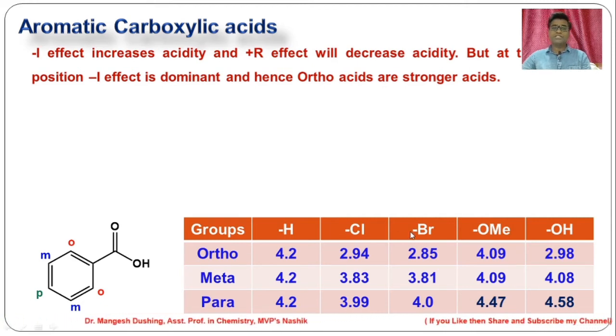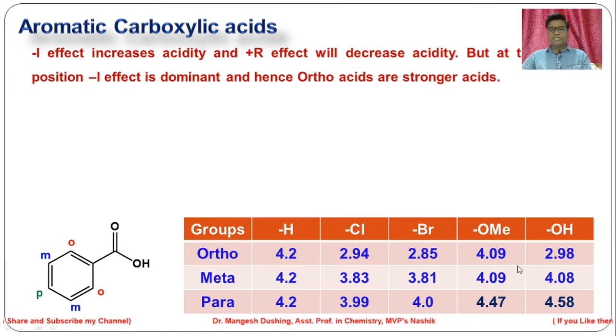Simultaneously they are showing plus R effect. So plus R effect decreases the acidity. But at this ortho position, minus I effect is dominant because this is near to the functional group. Hence, ortho acids are stronger acids than benzoic acid.